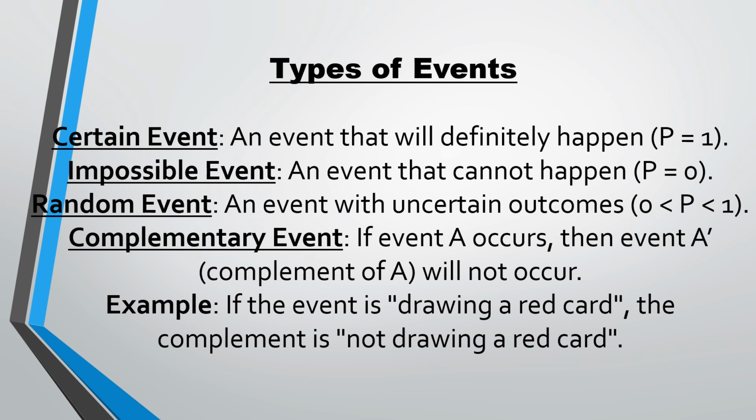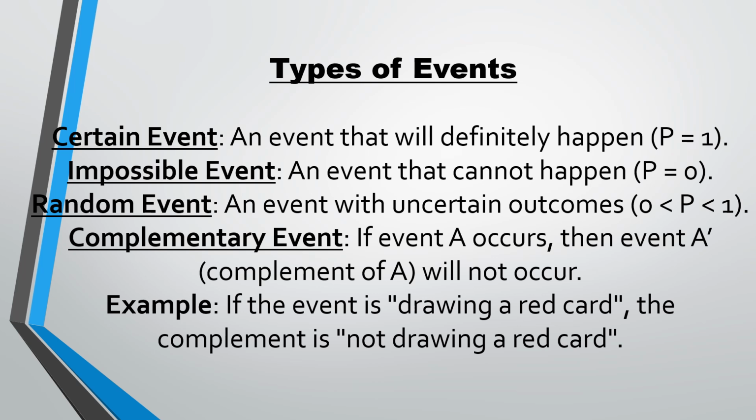Impossible events are the events that cannot happen. Means if you say the probability of getting a 7 when you throw a dice. When you throw a dice, you are never going to get 7, right? So this event will never happen. So these kinds of events are called impossible events, which are not possible. So the probabilities of such events are always equal to 0.